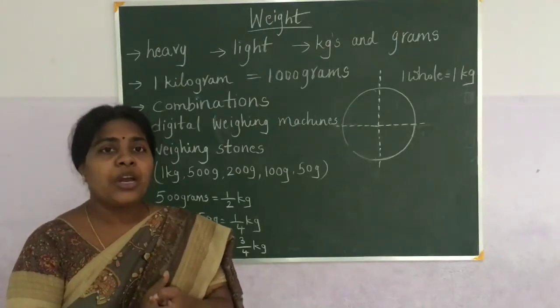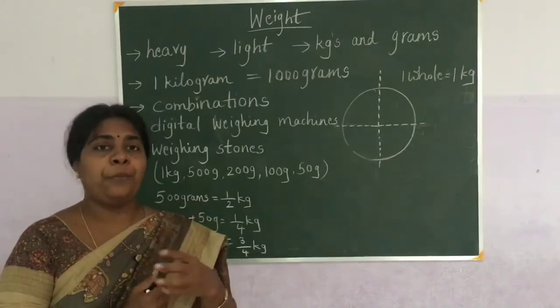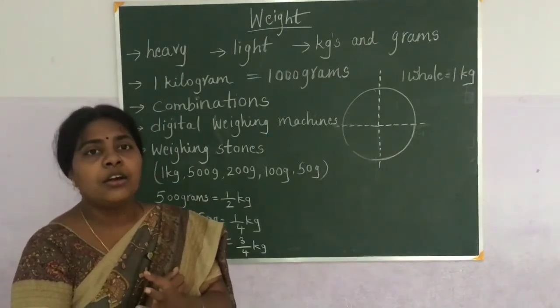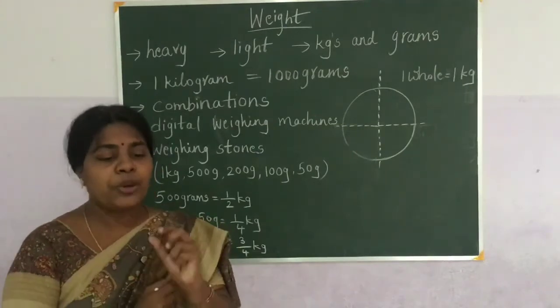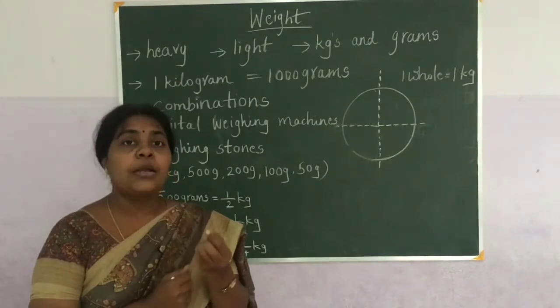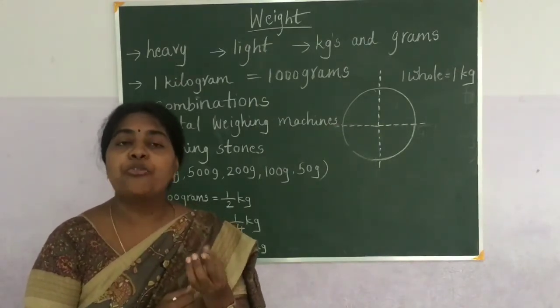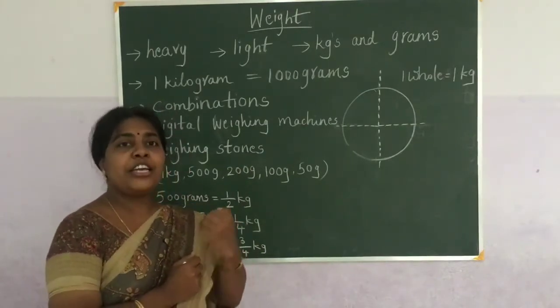Do you know, if you want to buy gold, some earrings, do we use gold in terms of kgs? No, because the earrings are small in size. So the goldsmith uses the gold in terms of grams. So grams are less than kilograms.